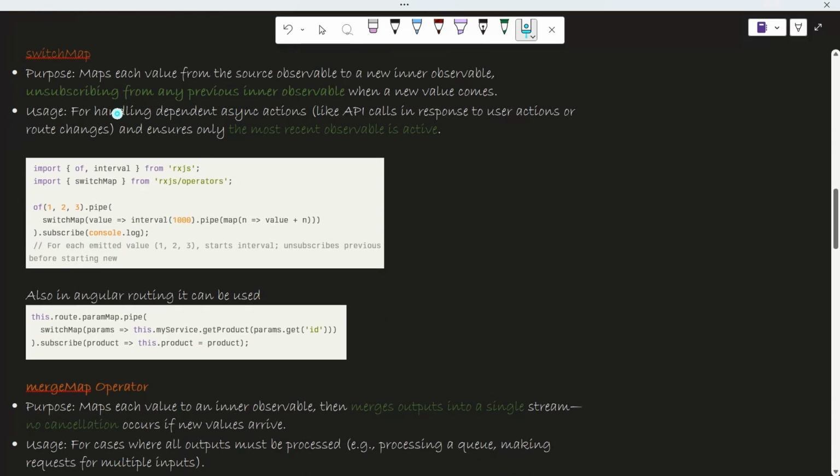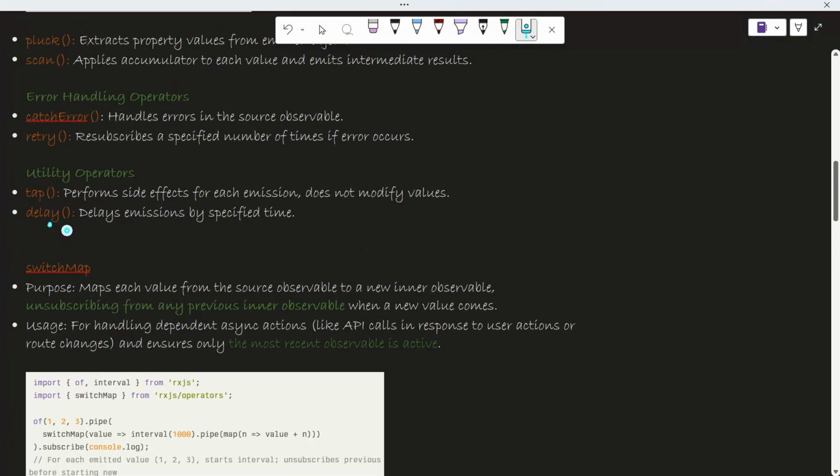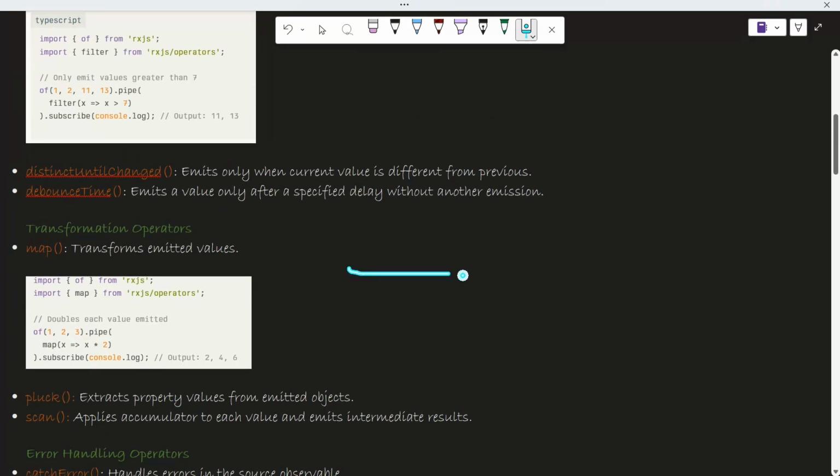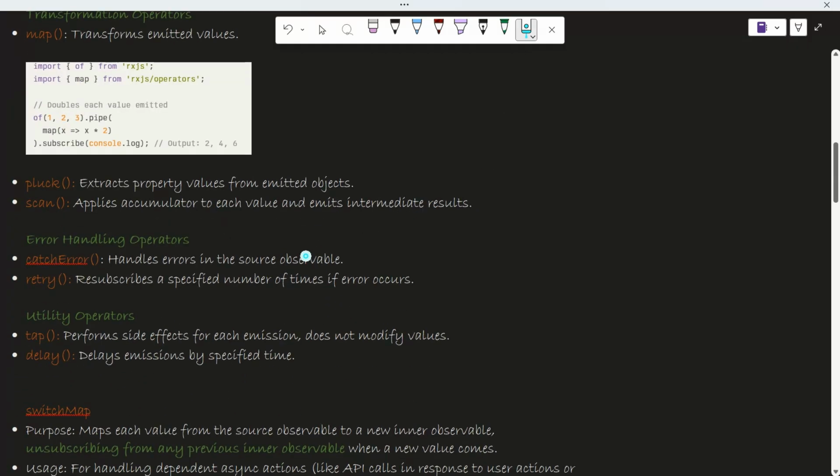So you might ask, what is the difference between delay and debounceTime? If you're listening carefully, you might be thinking that right now, right? So the difference is that whenever the user stops typing, debounceTime emits again. Like I have added debounceTime, and a user is typing something in autocomplete, then the user stops. Then after the specified time, like I have provided 1000 milliseconds or 2000 milliseconds, after that it will emit another value. But in delay it is not happening. In delay we are not continuously emitting.